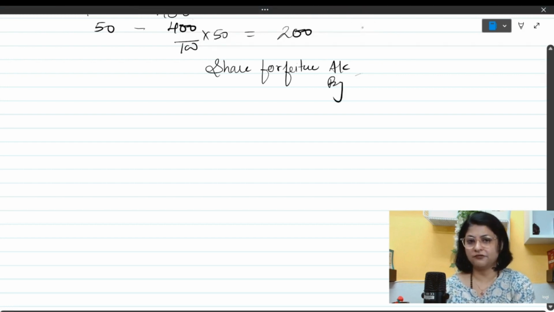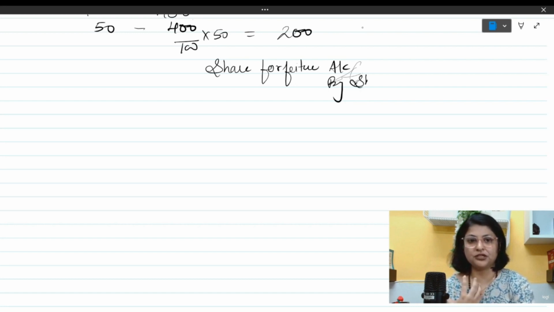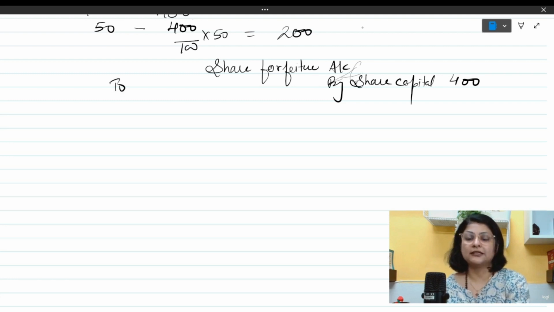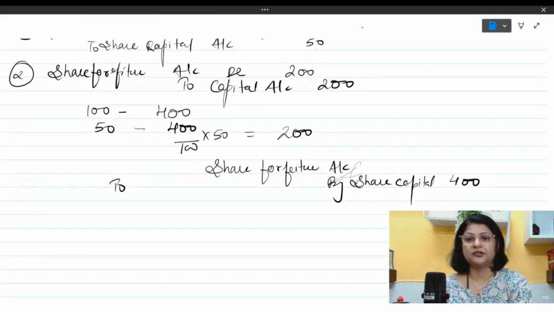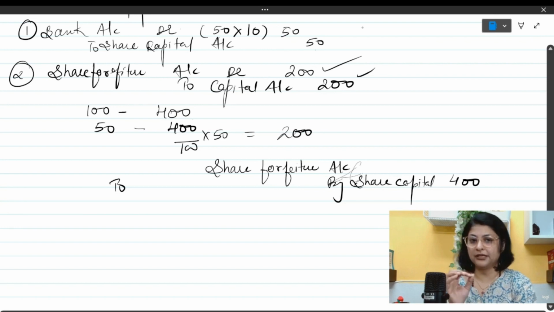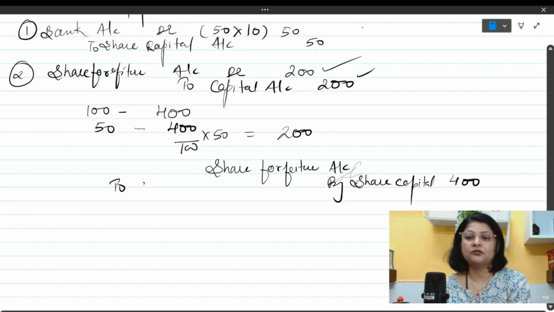So the first entry which we had passed was equity share capital account debit to share forfeiture. So here I am going to write share capital, and the balance in share forfeiture account was 4 rupees per share, means rupees 400. And in the last entry, we have transferred the money in respect of 50 shares to capital reserve.